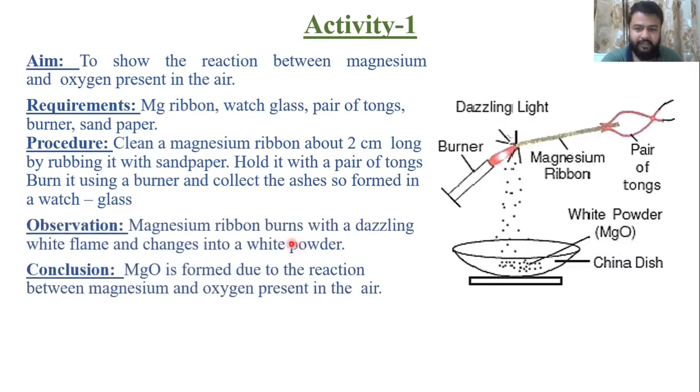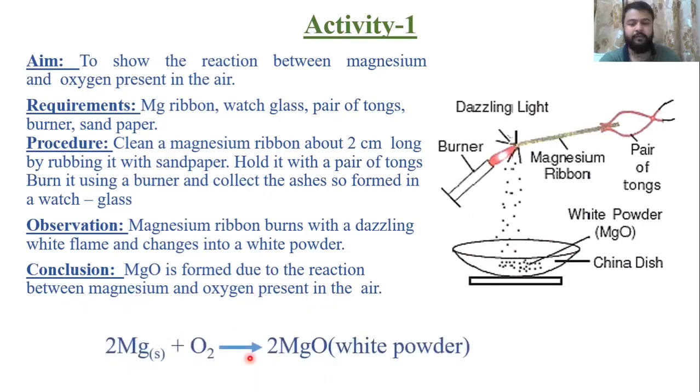So, the observation is that the magnesium ribbon burns with a dazzling white flame and changes into a white powder. The conclusion is that magnesium oxide is formed due to the reaction between magnesium and oxygen present in the air. And this is going to be your chemical equation: magnesium solid, this magnesium ribbon, plus O2, oxygen present in air, gives you magnesium oxide, which is white in color.